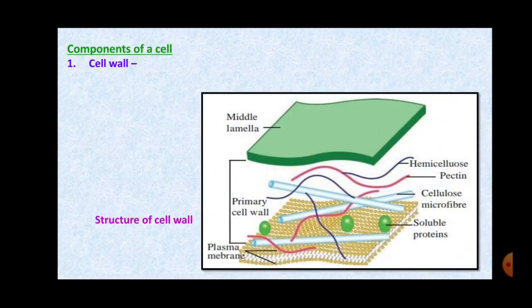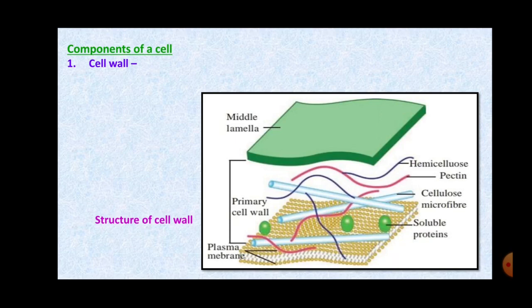Then we are going to start with the components of the cell. The outermost covering, which is only present in the plants but absent in the animals, is called the cell wall. Now, the cell wall is an elastic and strong membrane present around the cell membrane. In a plant cell, inner to the cell wall is the plasma membrane or the cell membrane.